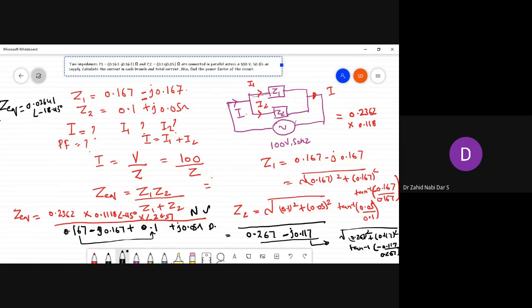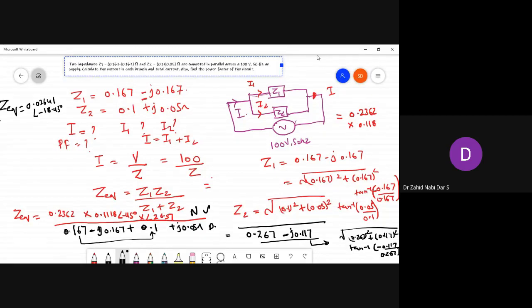See, the angle here is minus 45, and in the multiplication the angle gets added. In the division, what will happen to the angle if it is in the downside, it will become negative. So these things I have explained to you in the class.